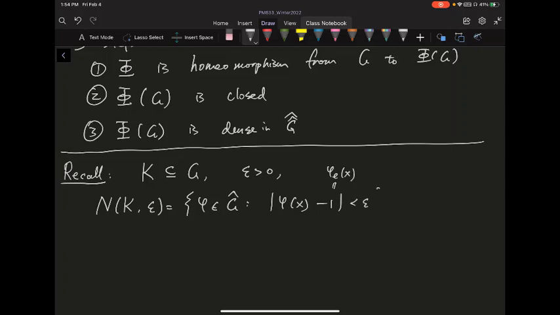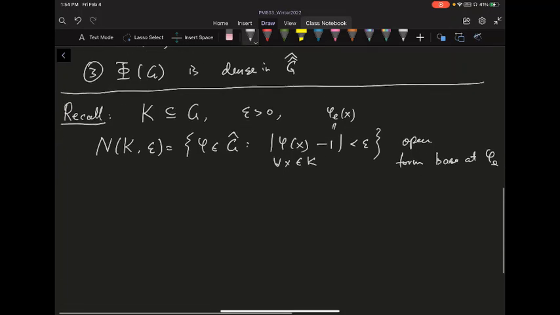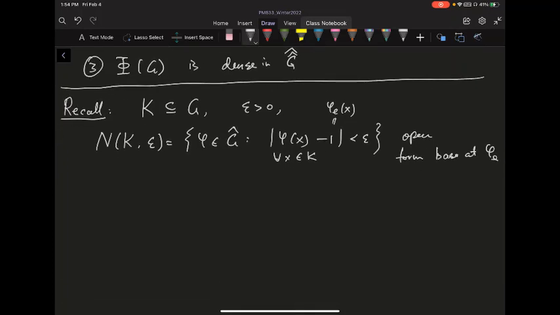So that's less than epsilon, for all x inside K. And they actually form a neighborhood base at the identity, the phi of identity. Okay, so they are both open and form a base at this phi of E. Okay, so that's what we proved. So immediately you have a pretty good description of the neighborhood base at the double dual group.